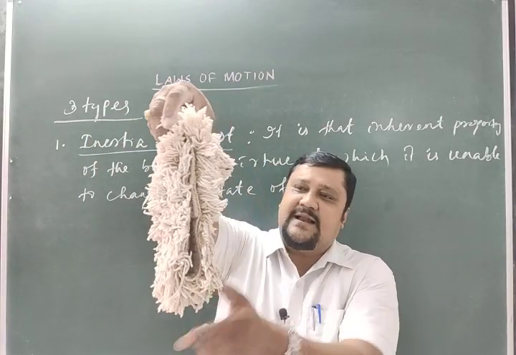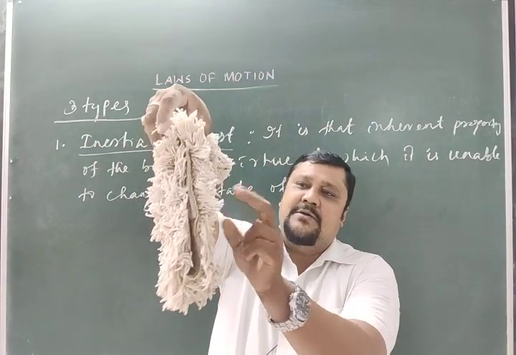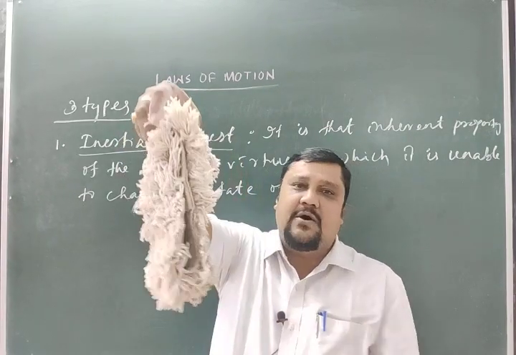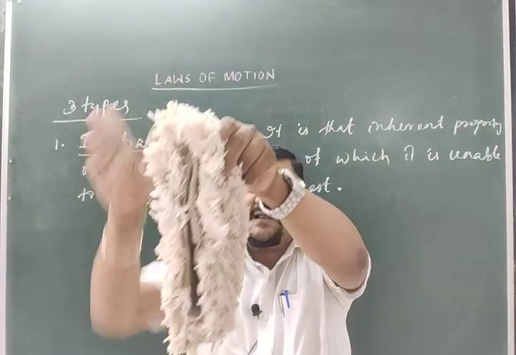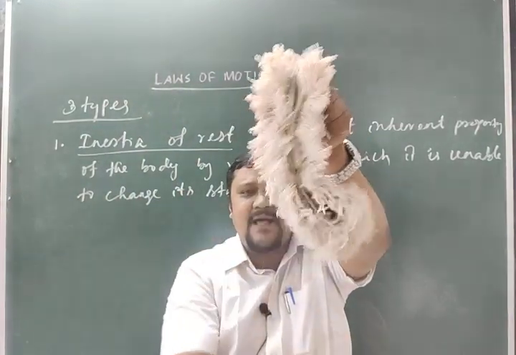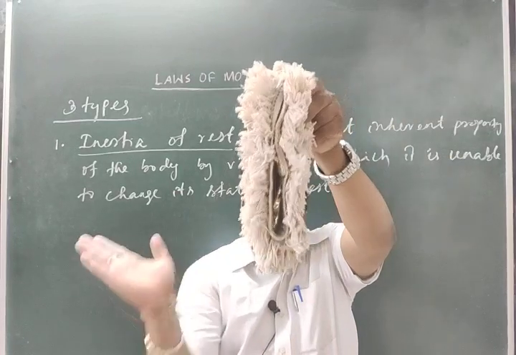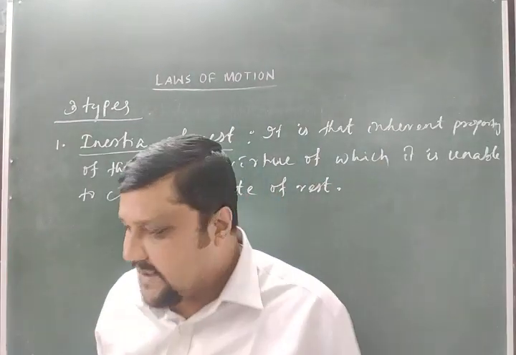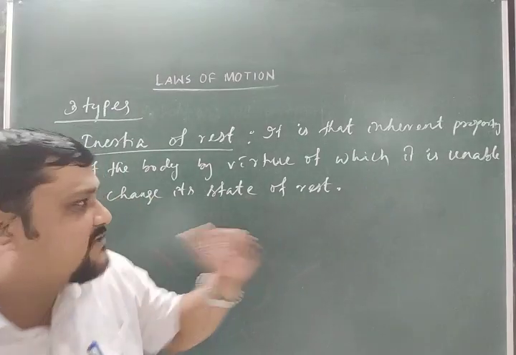The whole system is at rest: the duster and the particles in contact with it are all at rest. If I give a sudden jerk like this, then I will find the dust particles around it fly up. What happens here?